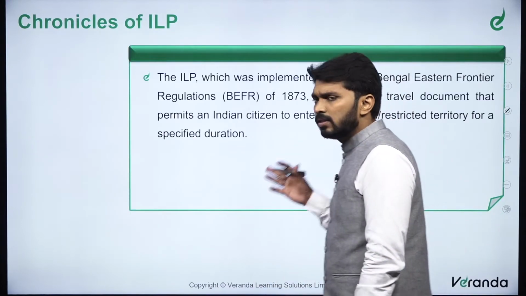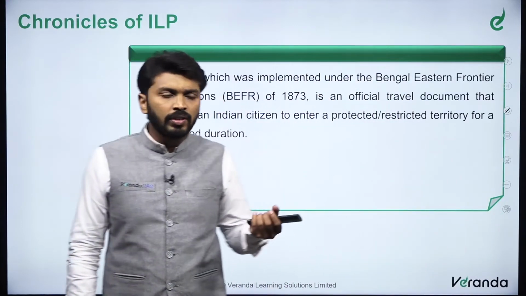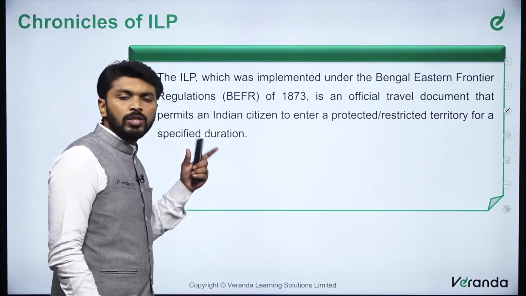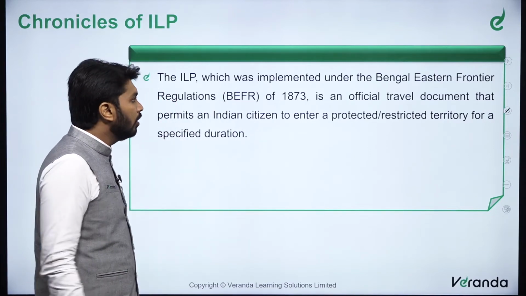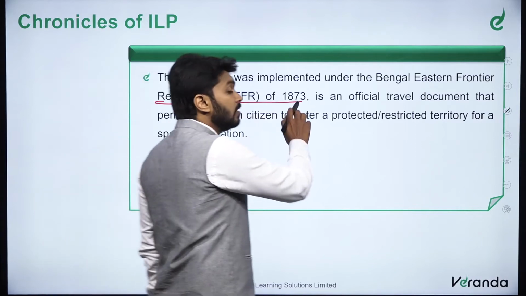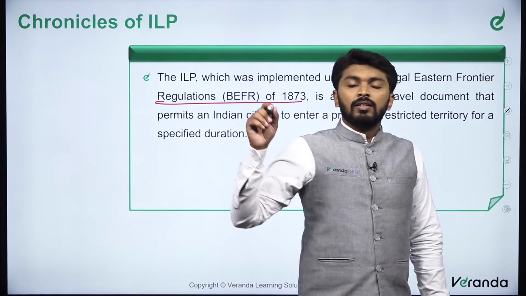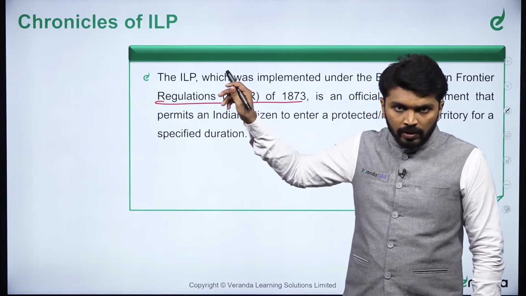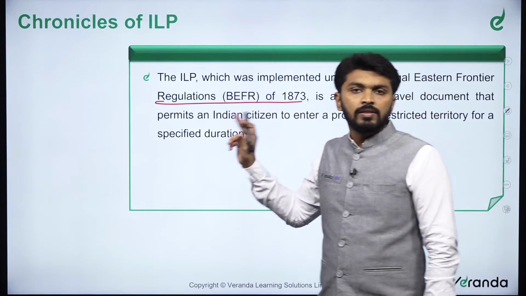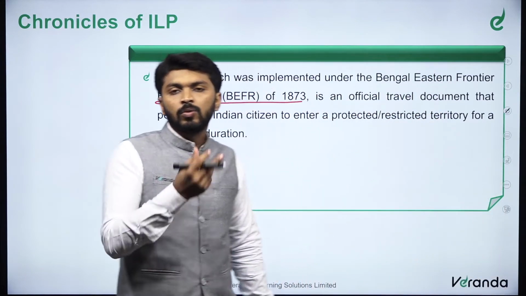So what are the chronicles of ILP? What is the history of ILP? The ILP, which was implemented under the Bengal Eastern Frontier Regulations of 1873, this system was originally introduced by British people. It is not a brainchild of Indian government. It was introduced by British people.